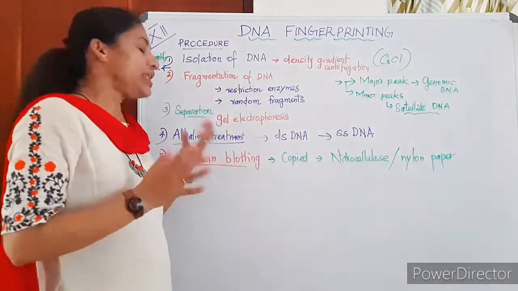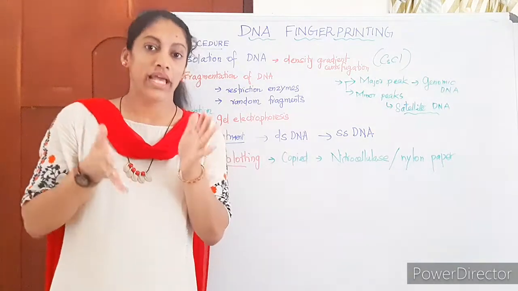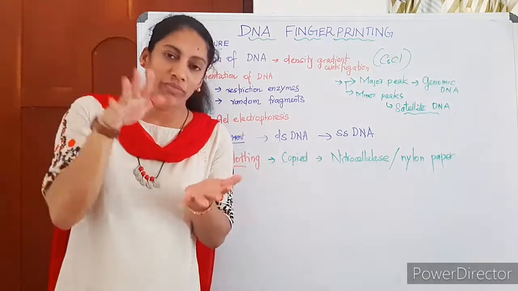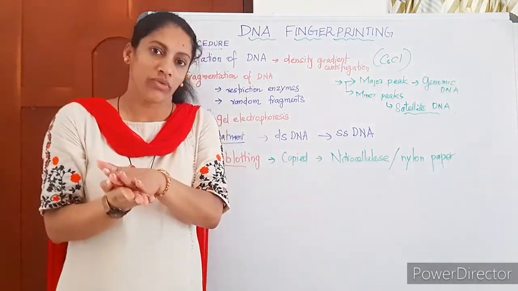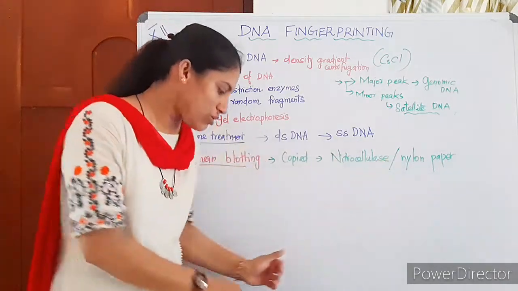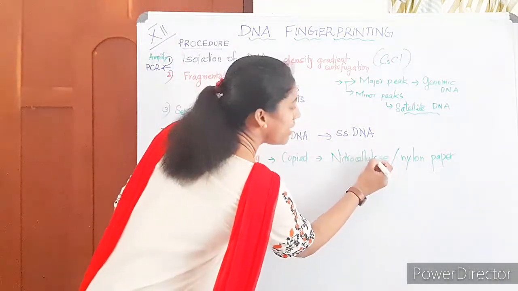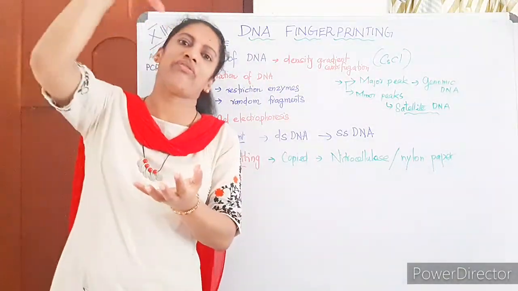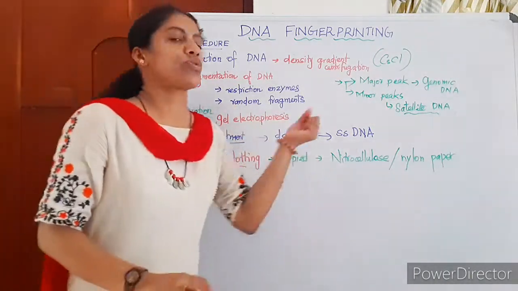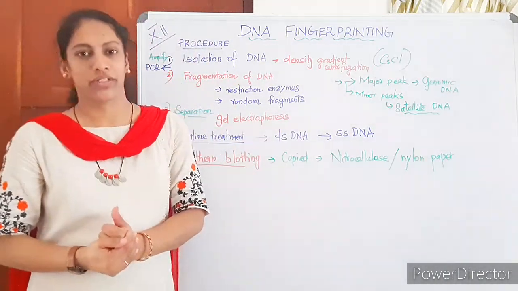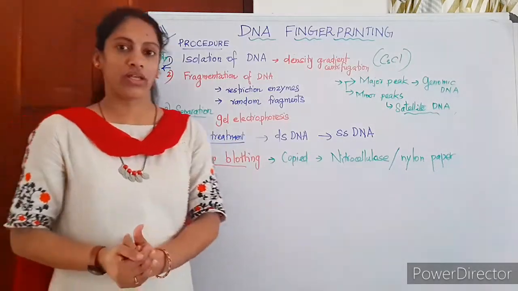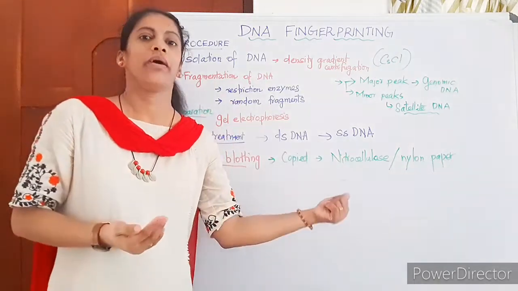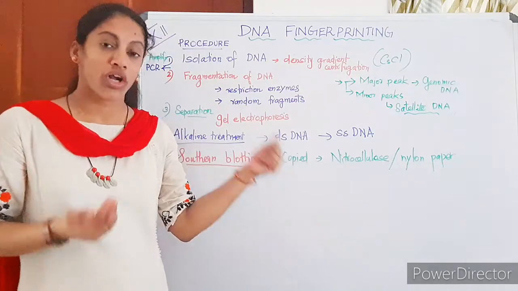In Southern blotting, a technique developed by N.M. Southern, the single-stranded DNA fragments from the gel are blotted on a nitrocellulose or nylon paper. For that, many tissue papers for support are required and a weight is pressed over that. Then this is copied to the nitrocellulose paper. That step is known as Southern blotting. Where are our DNAs now? Now all our DNA fragments are on the paper, not in the gel.